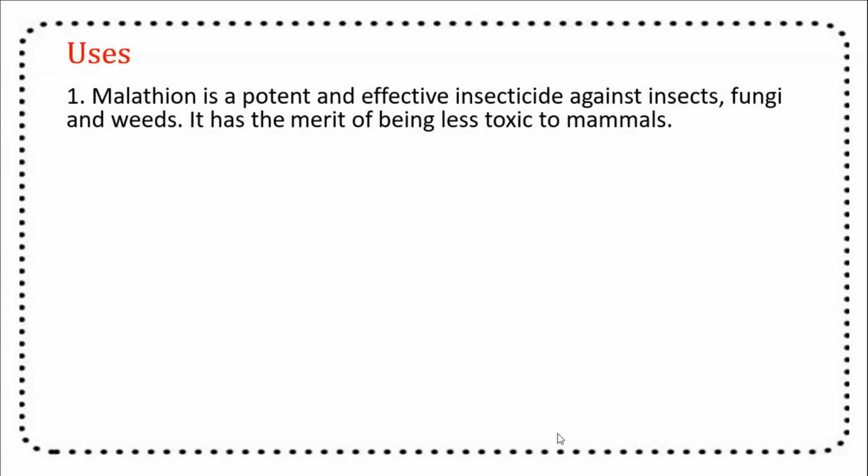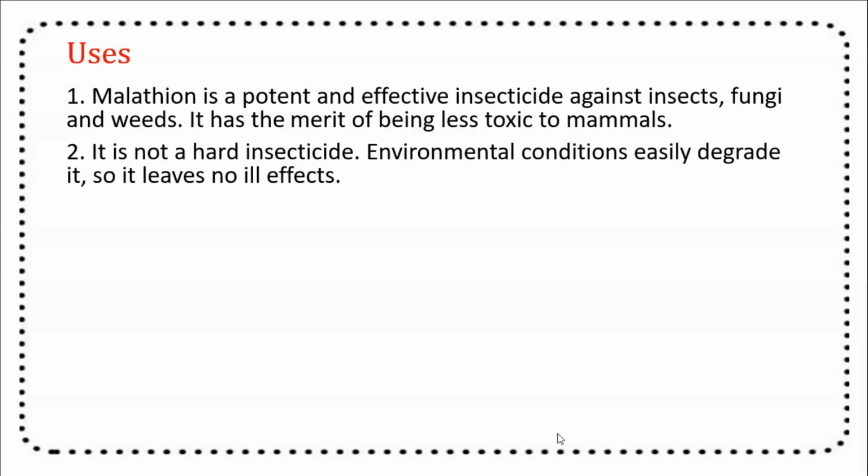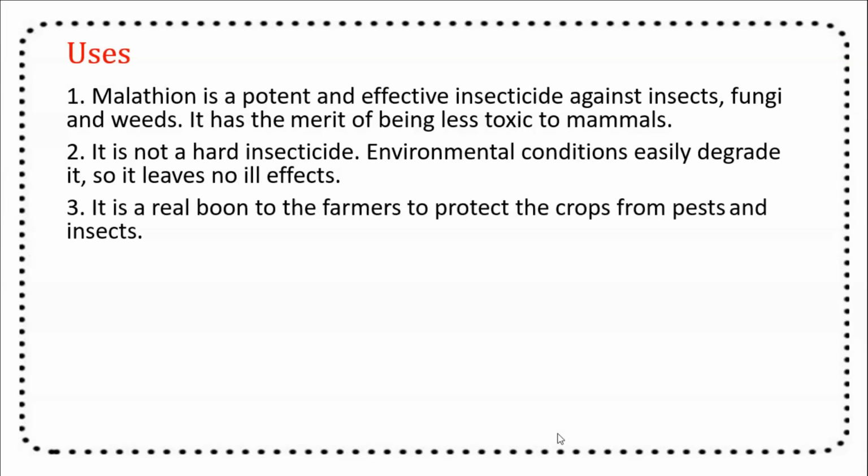The uses of malathion. Malathion is a potent and effective insecticide. It has the merit of being less toxic to mammals. It is not a hard insecticide. It can be easily degraded by environmental conditions. Thus, it has no ill effects. It is a real boon to farmers to protect crops from pests and insects.